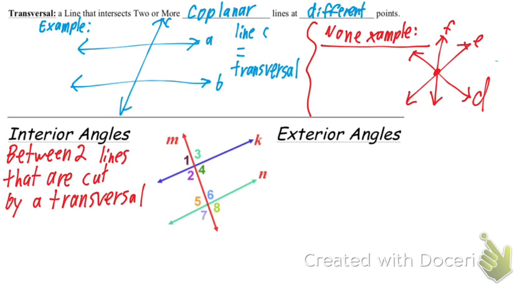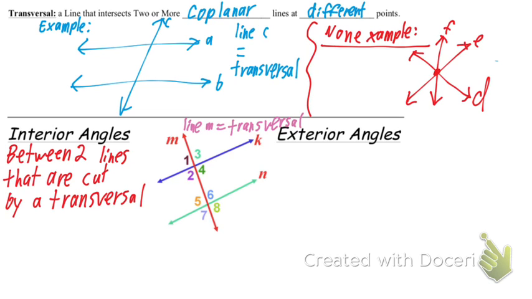So here, we said that line M was the transversal, so I'll go ahead and write that down. So line M is our transversal here. And if we look at lines K and N, those are the two lines being cut by the transversal, or intersected by the transversal.